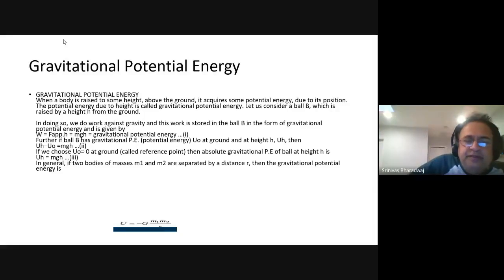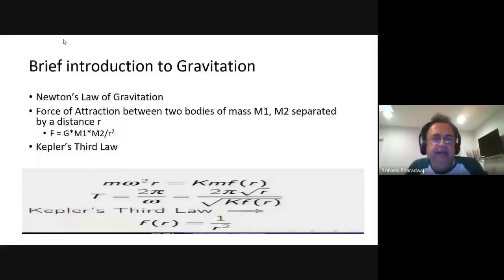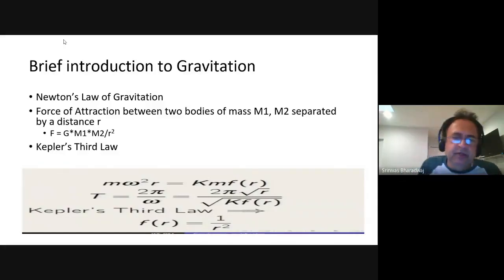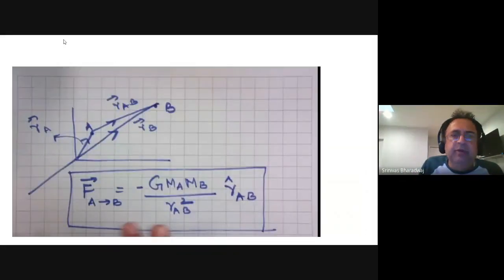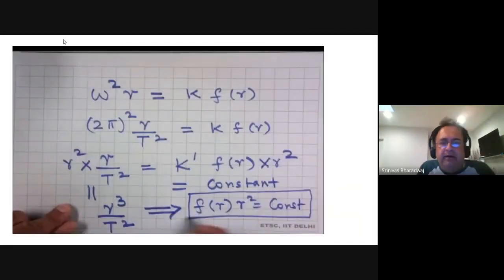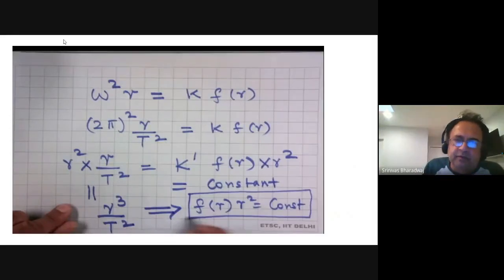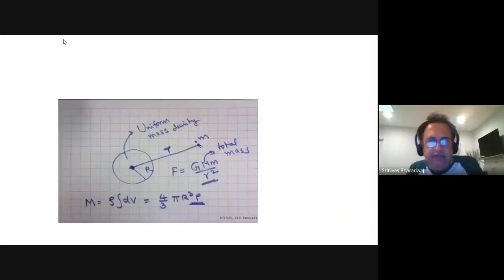Now GMm by r gives you the gravitational potential energy. We'll do a few problems dealing with this idea of the gravitational potential. Now, the force of attraction is G m1 m2 by r square, and that leads to Kepler's third law. We already said T square is equal to r cube can be derived from GMm by r square equals m omega square r. So therefore you have T square proportional to r cube from that equation.